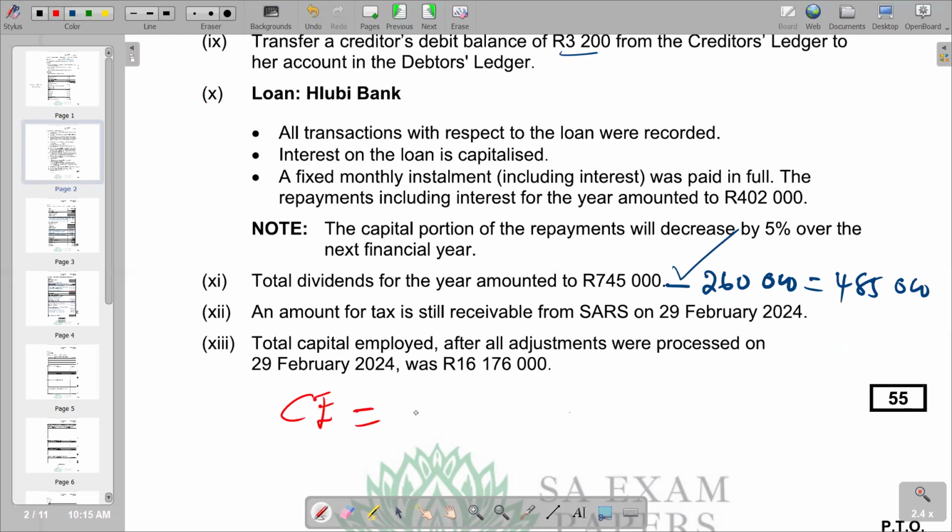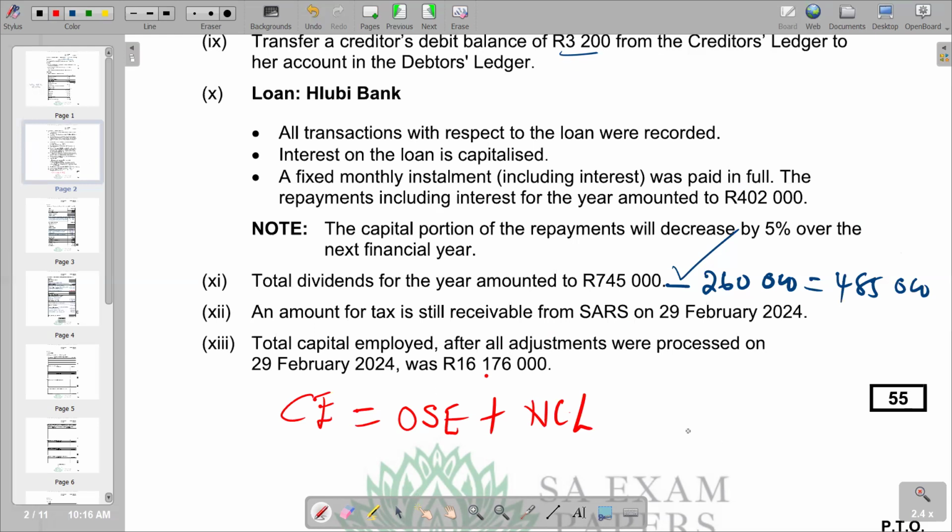Total capital employed is equal to ordinary shareholders equity plus non-current liabilities. So that's the formula. So this is how we got our 16,176,000.